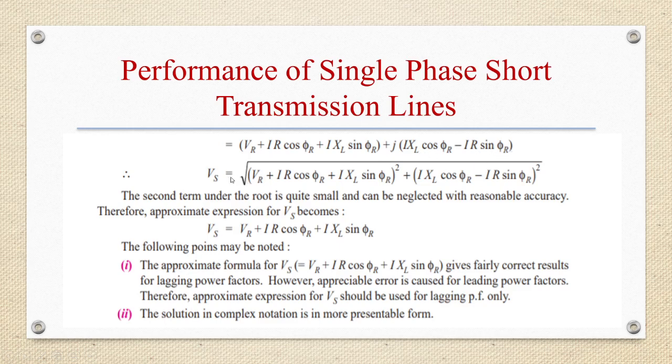If you take Vs is equal to the square root of all these terms, the second term under the root is quite small and can be neglected with reasonable accuracy. So the approximate expression for Vs becomes Vs is equal to VR plus IR cos phi r plus IXL sin phi r. So this second term can be neglected. Following points are noted here. Approximate formula for Vs gives fairly correct results for lagging power factors. However, appreciable error is caused for leading power factors. So the approximate expression for Vs should be used for lagging power factor only. Second is that solution in complex notation is in more presentable form.